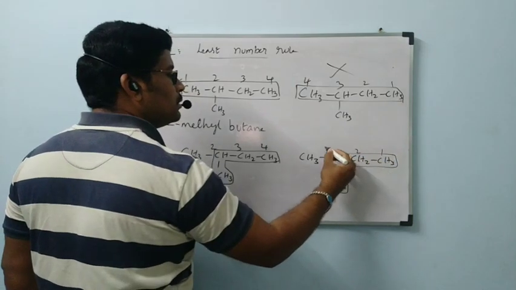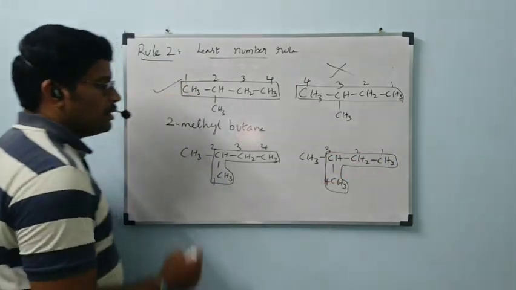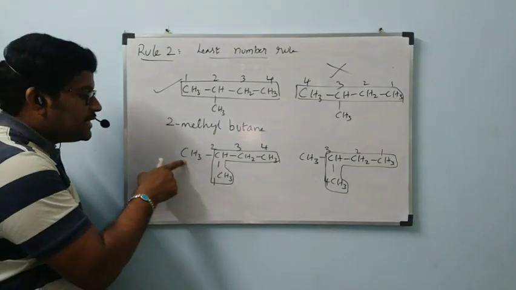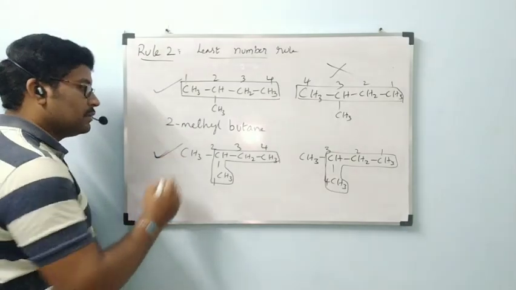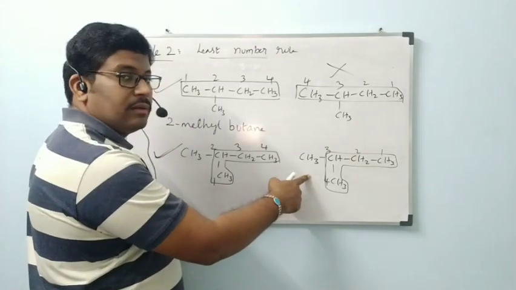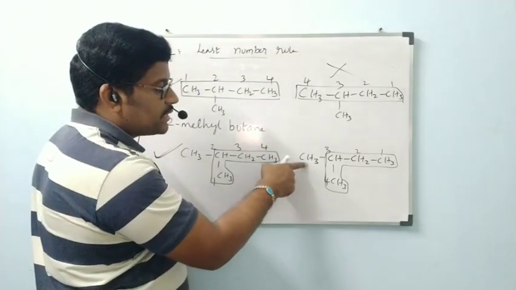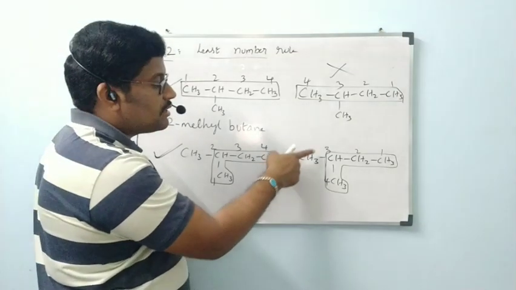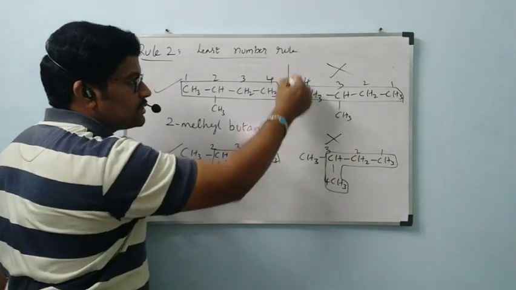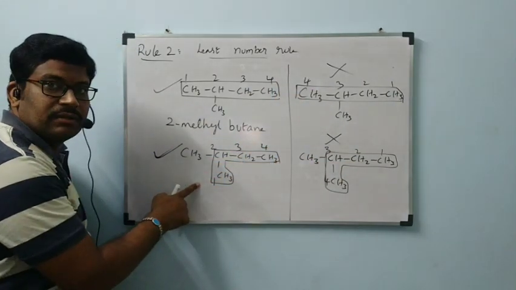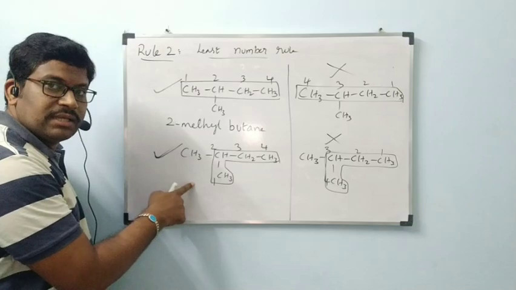1, 2, 3, 4. In this possibility, the side chain is present on which carbon? Second carbon. So this possibility is correct. In this other possibility, this is the side chain. This is present on which carbon? Third carbon. This is wrong. So no need to go for these two. This is finalized.